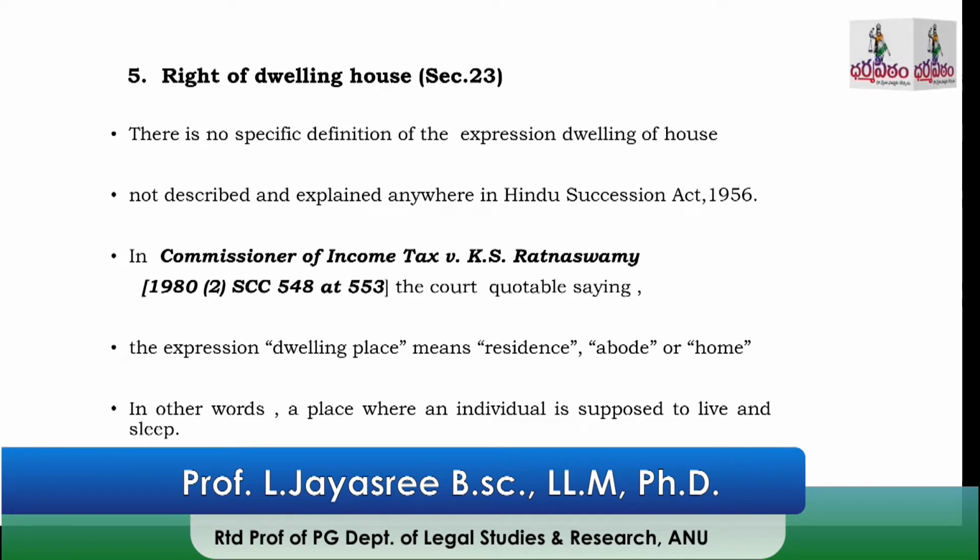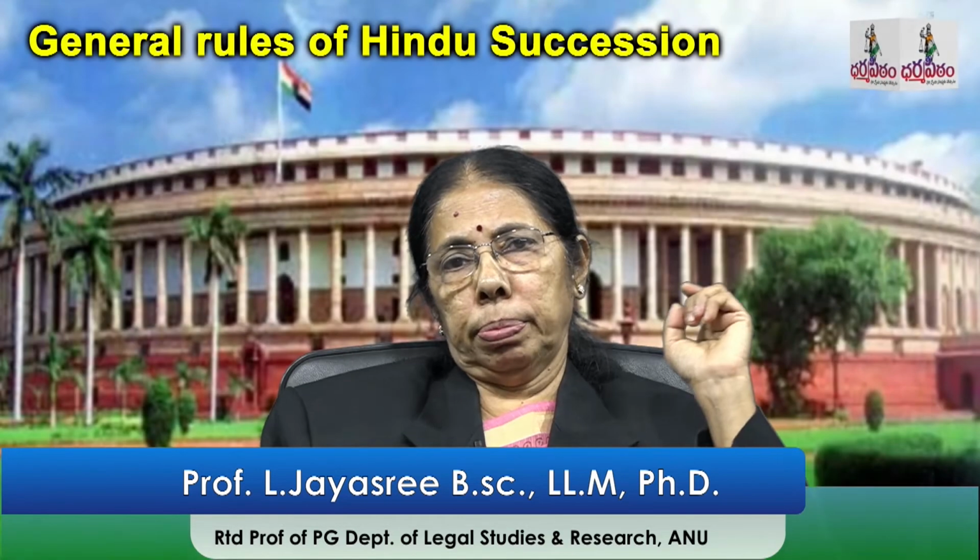But in Commissioner of Income Tax versus K.S. Ratnaswamy, the Supreme Court said that the expression dwelling house means residence, abode or home. In other words, a dwelling house is a place where an individual is supposed to live and sleep.